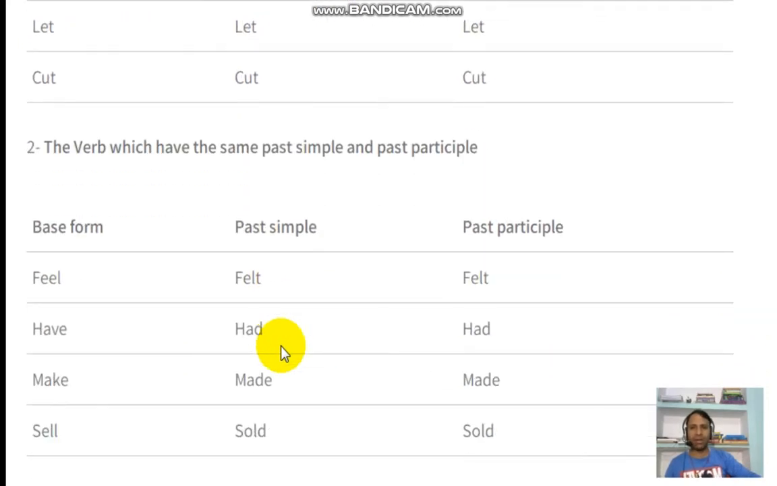The second kind of irregular verb is the verbs which have the same past simple and past participle. What does it mean? Feel, felt, felt. You can see past simple and past participle both are matching. Have, had, had. Past simple and past participle both are the same. Make, made, made. Sell, sold, sold. So the second type is where the past simple and past participle are the same.